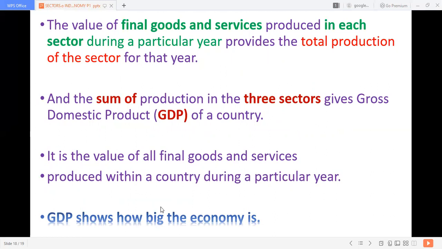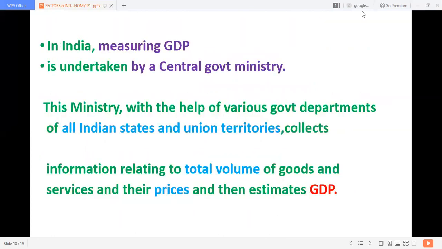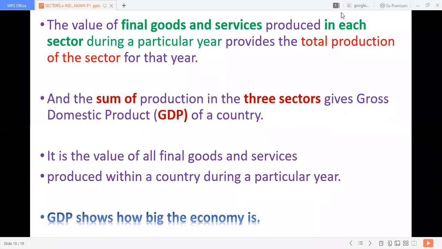GDP. What is GDP? The value of final goods and services produced in each sector during a particular year. See, the value of final goods and services produced in each sector.